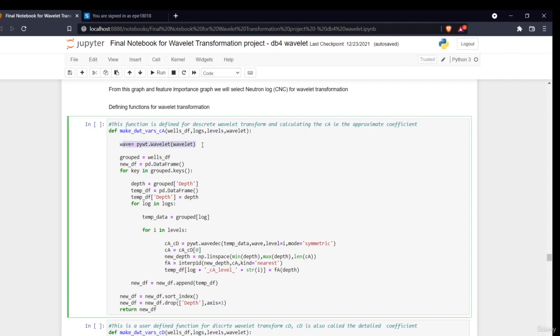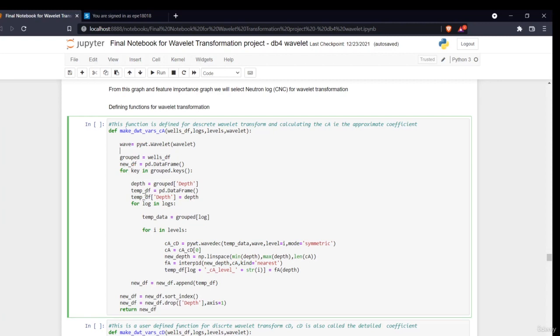This is the Python library for wavelets. Then I'm finding out my depth. The wavelet transformation will happen on the basis of the depth. You don't have to mug up or fully understand this. This is a very common function, and you can directly run it on your side to do the transformation. I'm just explaining the basics of the things involved in this function.